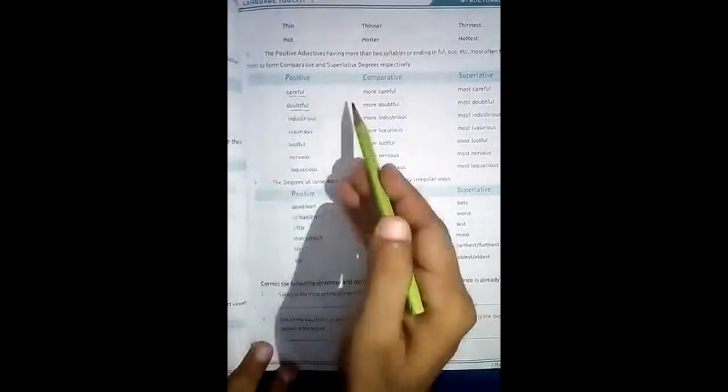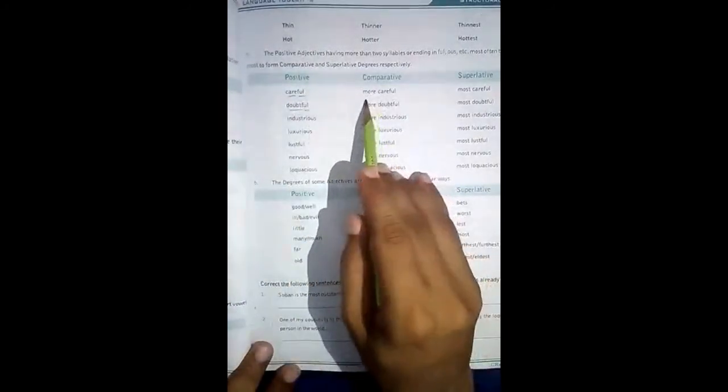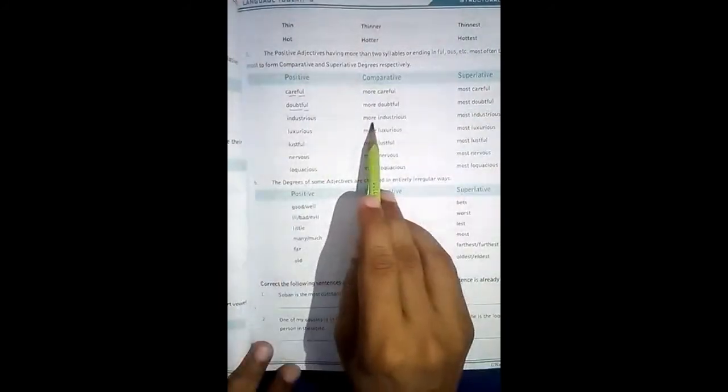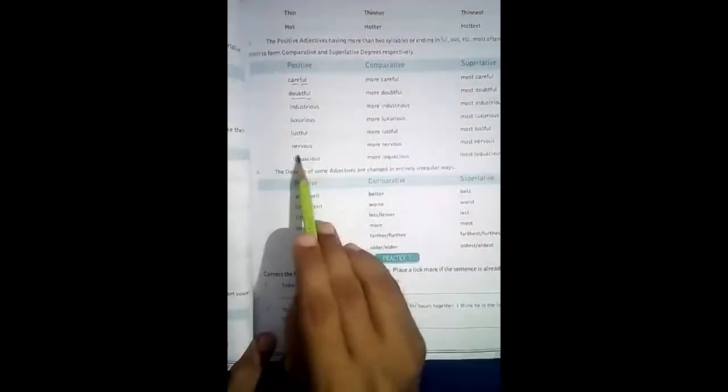Careful is two syllables, and doubtful is also two syllables. So when we have two or more syllable adjectives, we use more in the comparative degree, more careful, and most for the superlative degree. So doubtful, more doubtful, most doubtful. Industrious, more industrious, most industrious. Luxurious, more luxurious, most luxurious. Lustful, more lustful, most lustful. Nervous, more nervous, most nervous. Loquacious, more loquacious, and most loquacious. Okay, loquacious means a person who talks a lot.